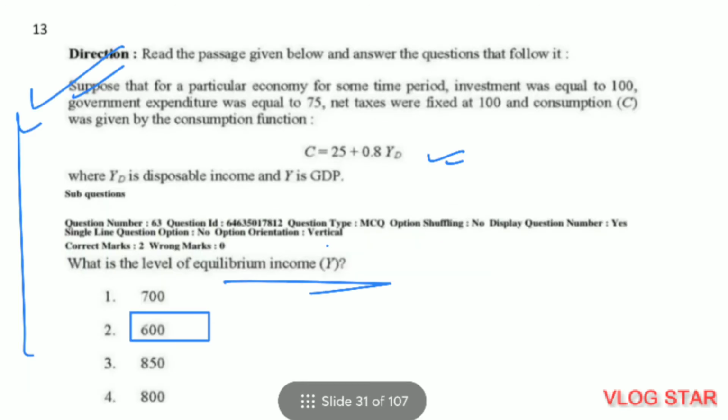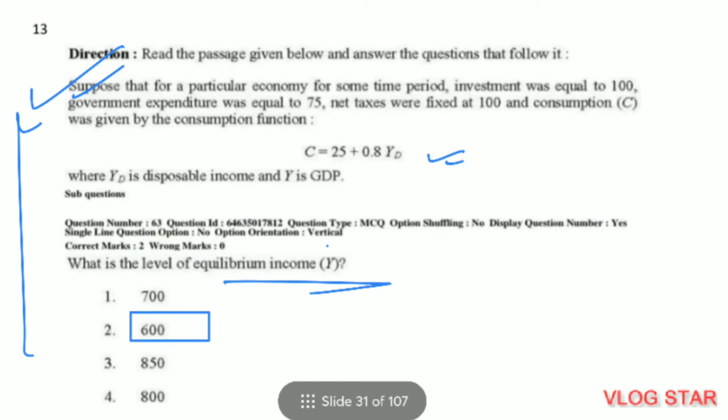Question number 13. This is a very important question. This is almost asked each and every year. So we are given a consumption function 25 plus 0.8 YD. In consumption function, 0.8 is our MPC, YD stands for disposable income. We are given investment equal to 100, government expenditure equal to 75, net taxes equal to 100, Y is equal to GDP. So we are asked what is the level of equilibrium income.